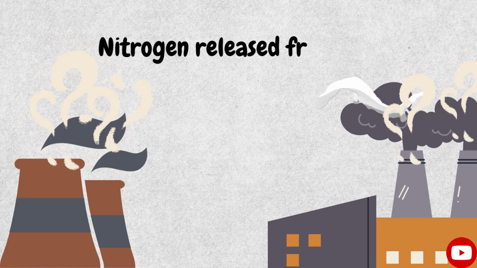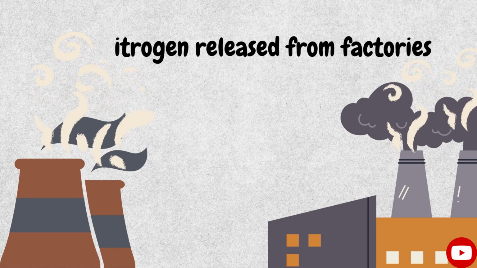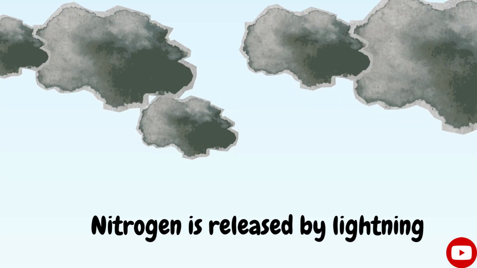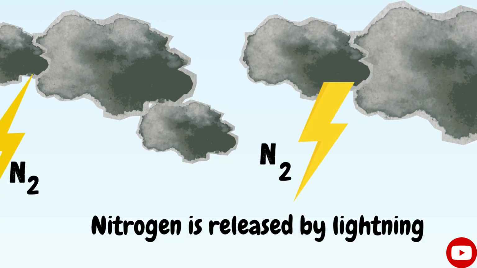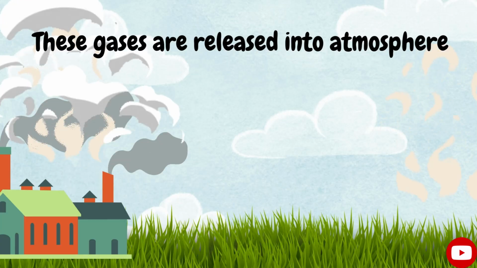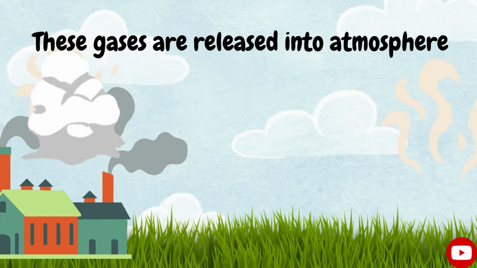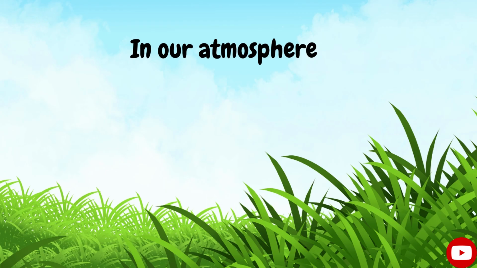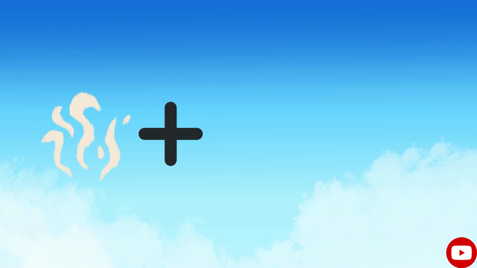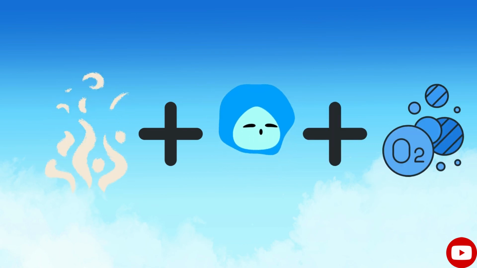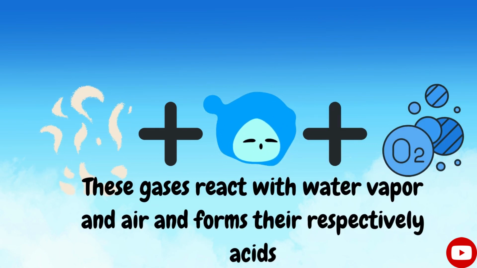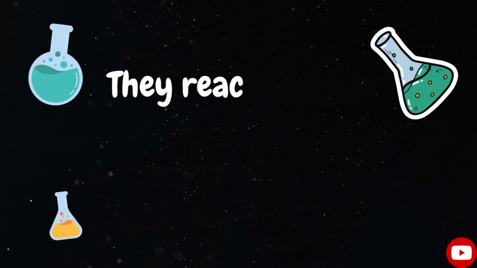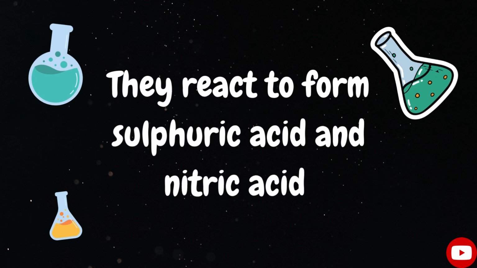Nitrogen oxides are released from factories and vehicles, and by natural means through lightning. These gases are released into the atmosphere. In our atmosphere, these gases react with water vapor and oxygen to form their respective acids. They react to form sulfuric acid and nitric acid.